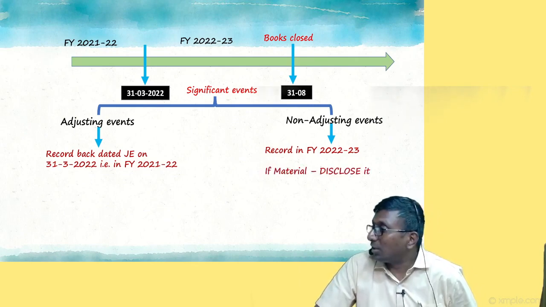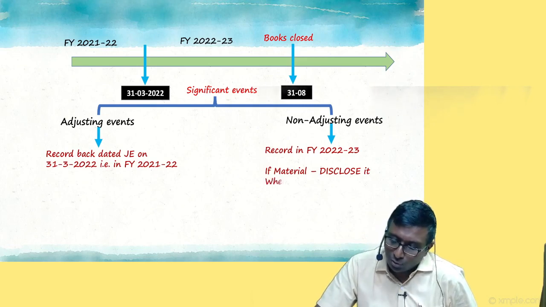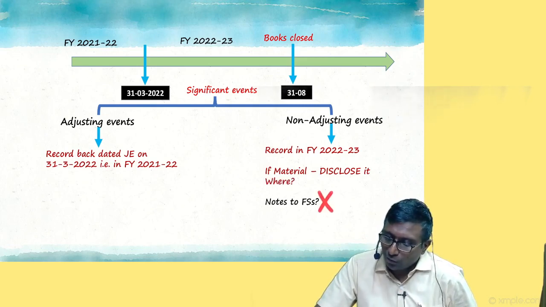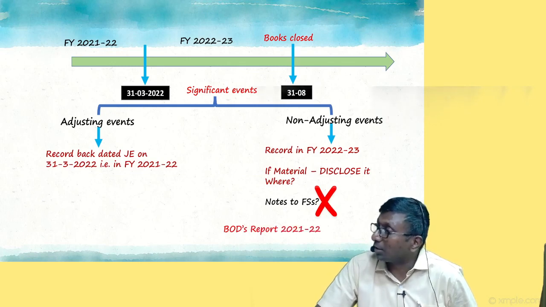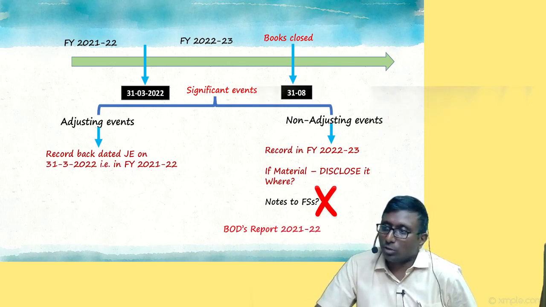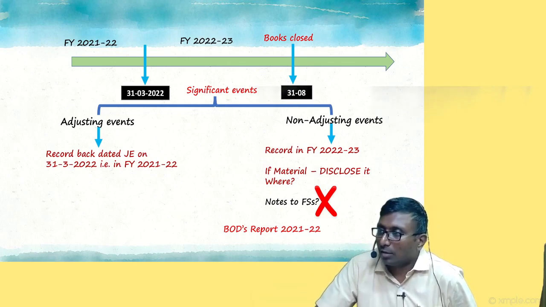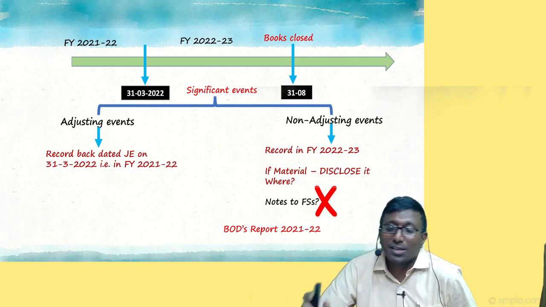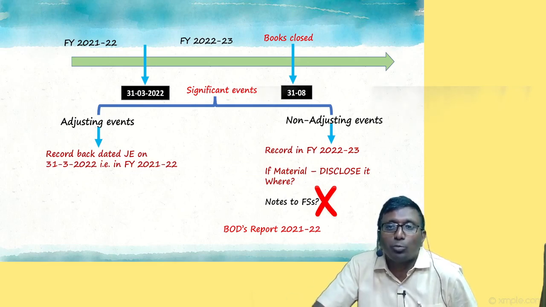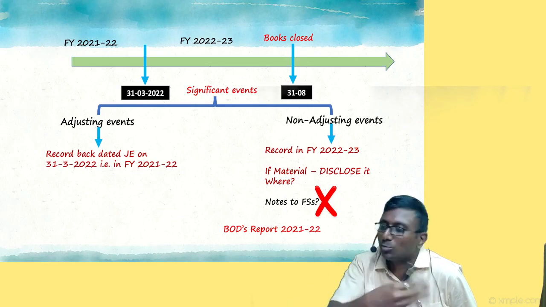So if it is material, disclose it. But where to disclose it, sir? In the notes to financial statements, sir? No, in the board of directors' report of which year? Of 21-22 only. Not next year. Why next year? Next year it will automatically come in the books; you are informing early. Something has happened, something significant. I wanted to bring it to your attention. Happy news, bad news, both, all news.